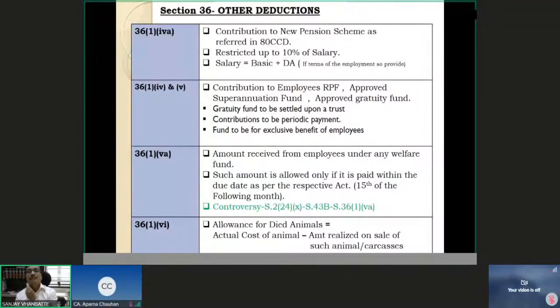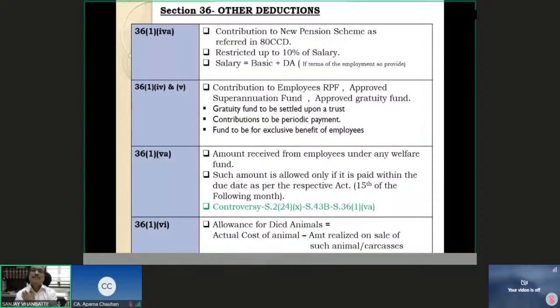Here it is the contribution in the form of an employer, and if as an employer I am contributing to new pension scheme, which is referred to under section 80CCD, then as an employer I am entitled for deduction for that contribution to new pension scheme for the employees, but it is restricted to 10% of the salary. 10% is computed like HRA, basic plus DA. Salary definition is basic plus DA in the terms of the employment so provided. So that is with respect to employer's contribution as employer to new pension scheme under section 80CCD.